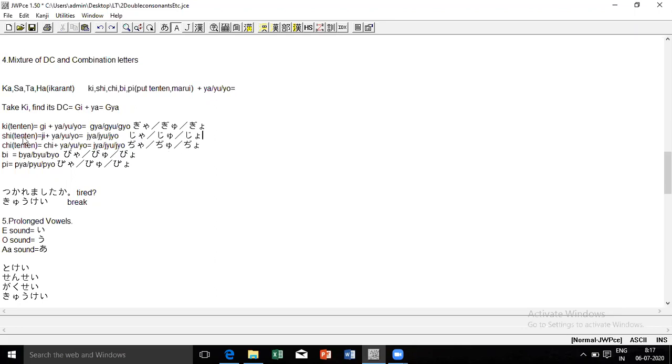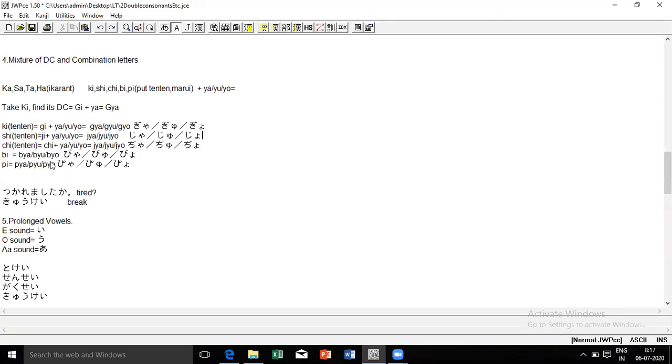But you should remember that the ji that comes from shi is used more. The ji from chi is not used often. Very few words use this chi-based ji. So it is just this ji. I'll give you some examples of these. Although the sounds are the same, this becomes ja, ju, jo, and this also becomes ja, ju, jo, but the first one is important. So if you're writing down, make a star mark over here.